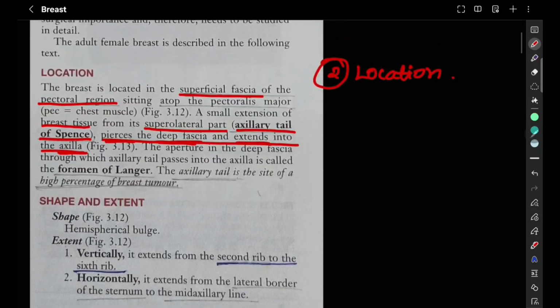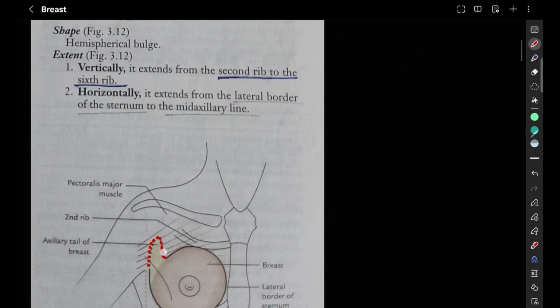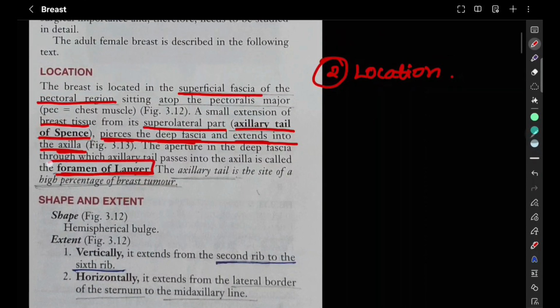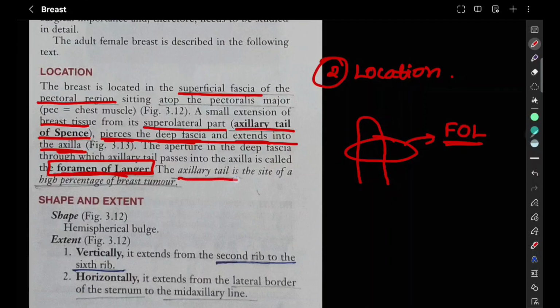It is an extension of the breast tissue itself. The aperture in the deep fascia through which the axillary tail passes into the axilla is called the foramen of Lange. So this aperture through which it pierces is called foramen of Lange. The axillary tail is the site of a high percentage of breast tumor. So a high percentage of breast tumors occur in this axillary tail.